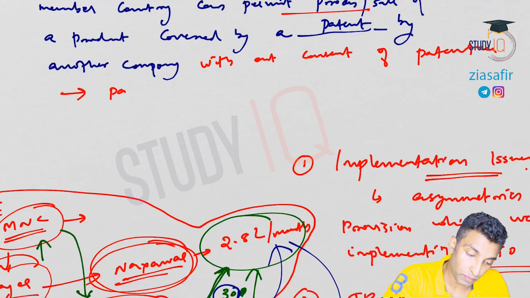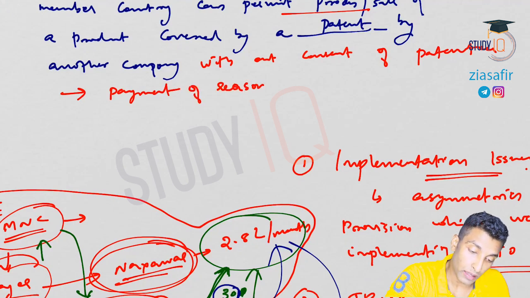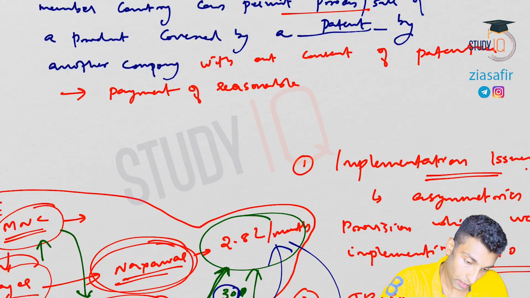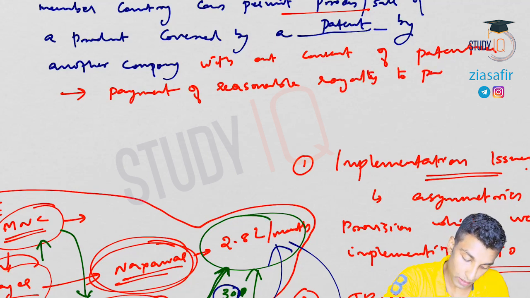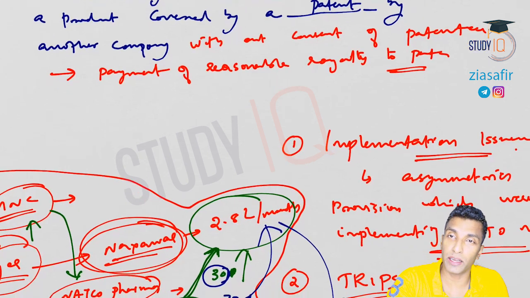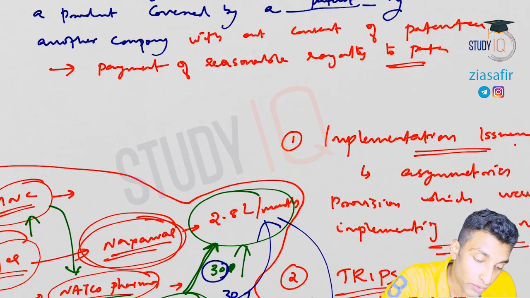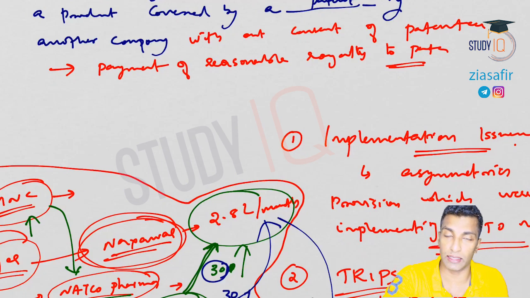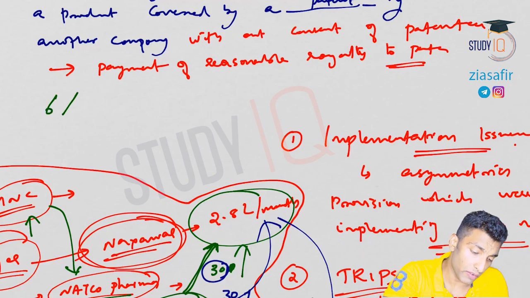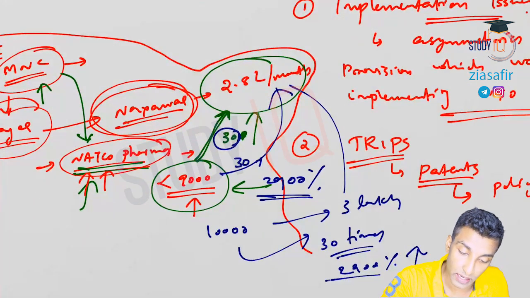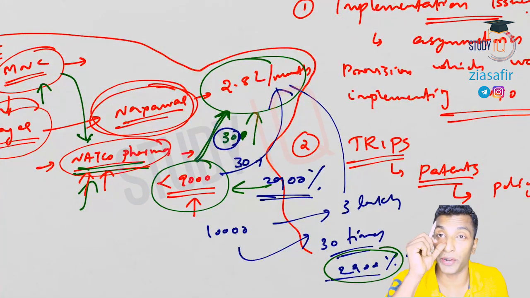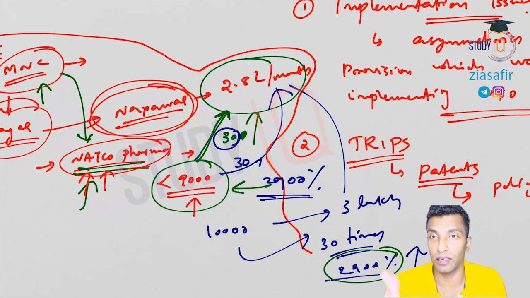So upon payment of reasonable royalty to the patentee, okay. See, protecting public health is one of the most important reasons why compulsory license is used. And how much royalty was given here? 6% royalty was given. Otherwise, you see here, it's around 2,900. That much was the difference, okay.